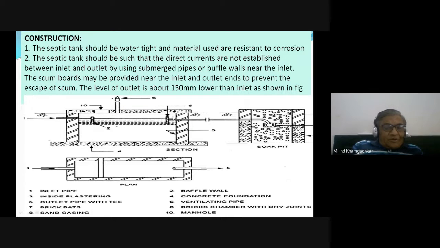Later on it can be taken out with the effluent coming outside the septic tank, through the supernatant liquid, or manually it will be taken out. So submerged pipes and baffle walls are provided near the inlet.